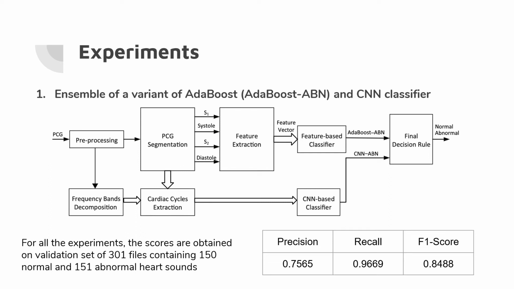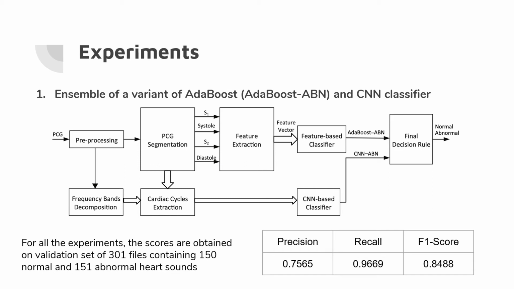For the CNN part, each PCG recording was decomposed into 4 frequency bands, and each of these was fed into a separate CNN. The outputs of the 4 CNNs are flattened and fed into a shallow feed-forward network. At the end of this feed-forward network, an output layer with sigmoid activation gives us our output label.